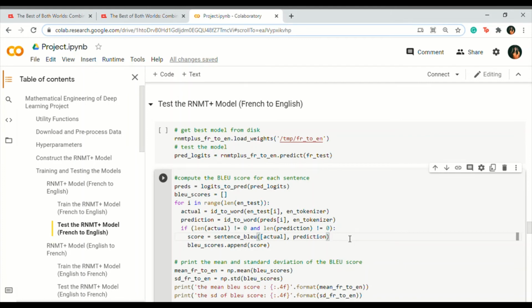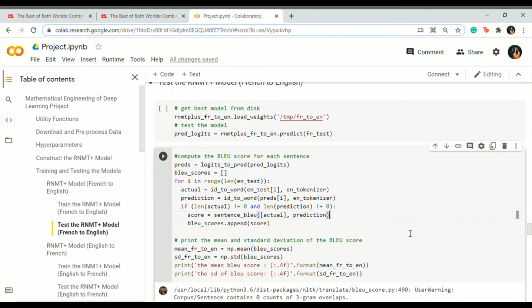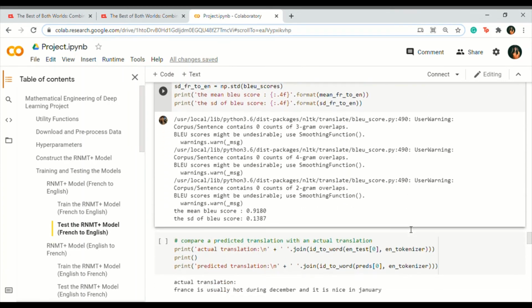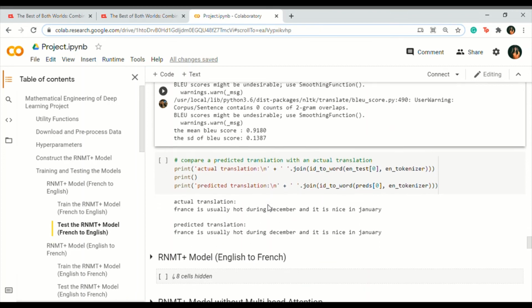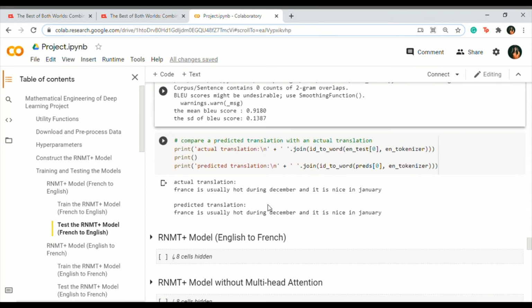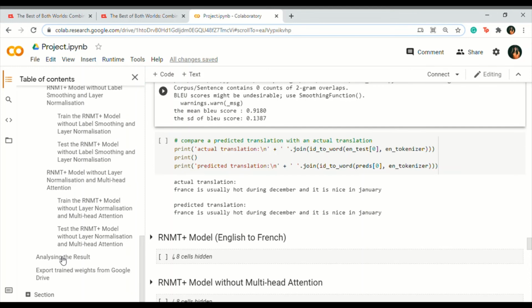We calculate the score for each sentence using the NLTK library. The mean BLEU score for this model is 0.92 with standard deviation of 0.14. To see the quality of the translation in person, let's take a look at the actual translation versus the predicted translation. It looks perfect. After training and testing the other 7 networks, we have the following result.